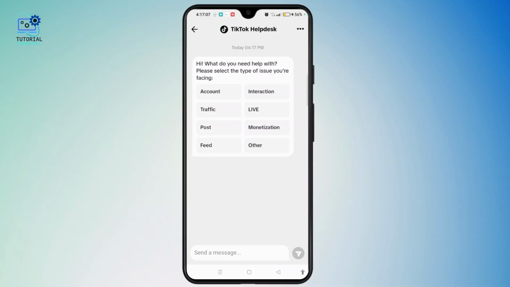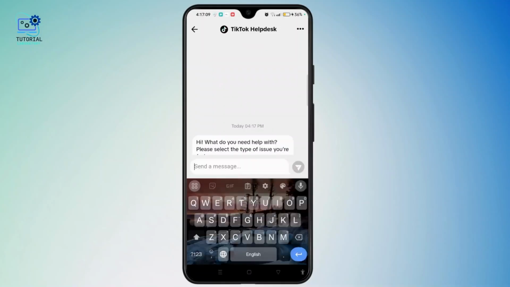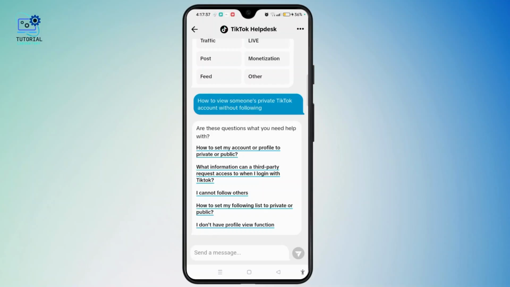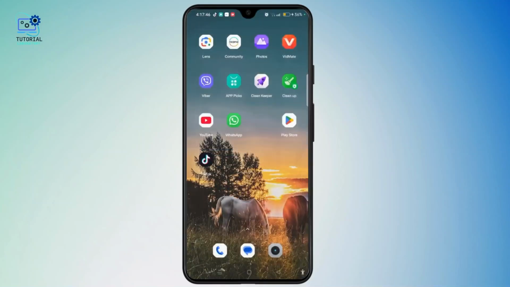So let's type in the message here. So those are the solutions and the link given here. You can simply open it further and look for this solution. So currently I want to say that you need to follow the private TikTok account in order to view their account.